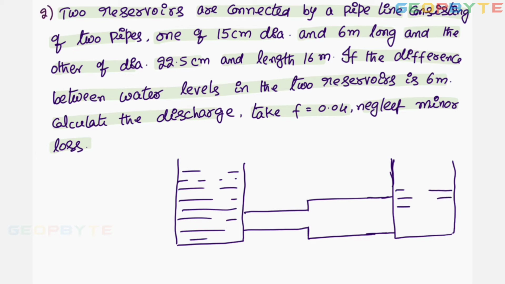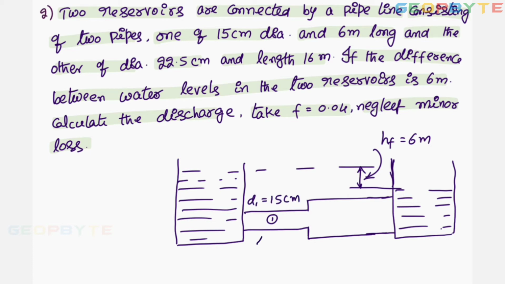This is the level of the water in the other reservoir. The difference between the levels of water in the two reservoirs is the HF. That HF is given as 6 meters. The first pipe diameter is 15 centimeters, length is 6 meters.